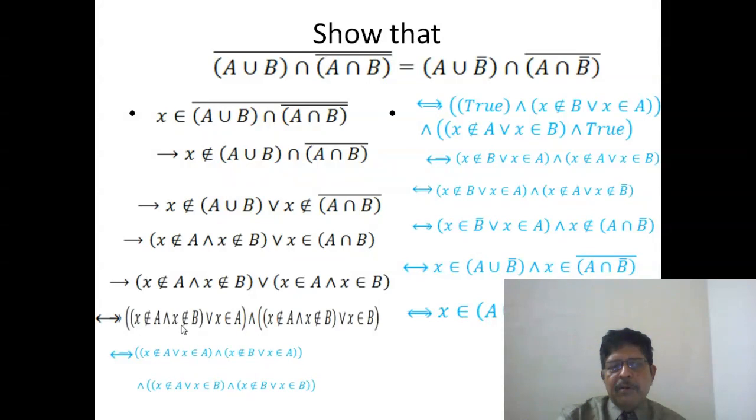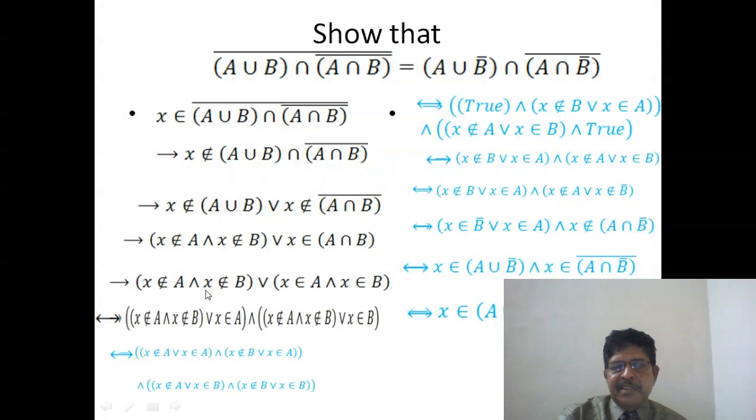Similarly, what about this? Now x does not belong to A and x does not belong to B, or x does not belong to A and x does not belong to B here. So this we take out. This is a common factor. So this is by distributive law again.